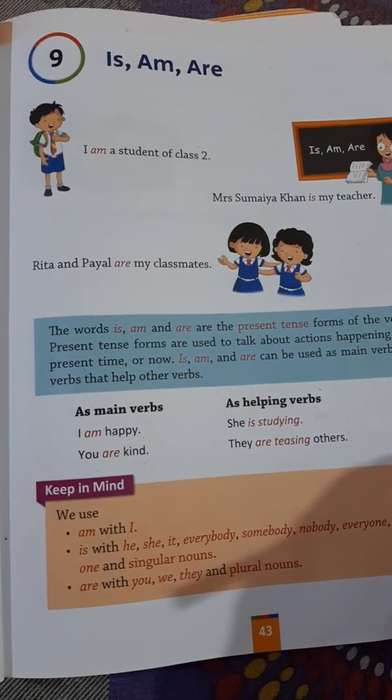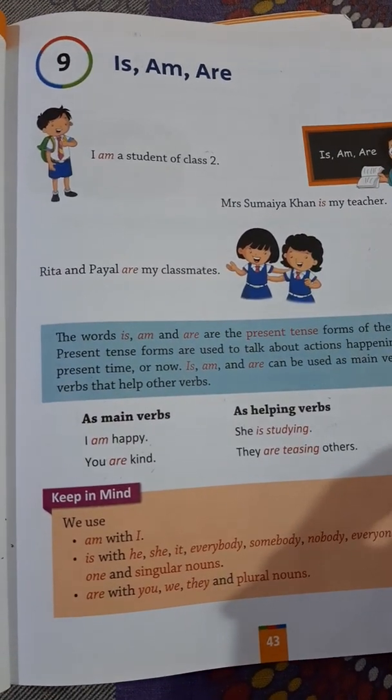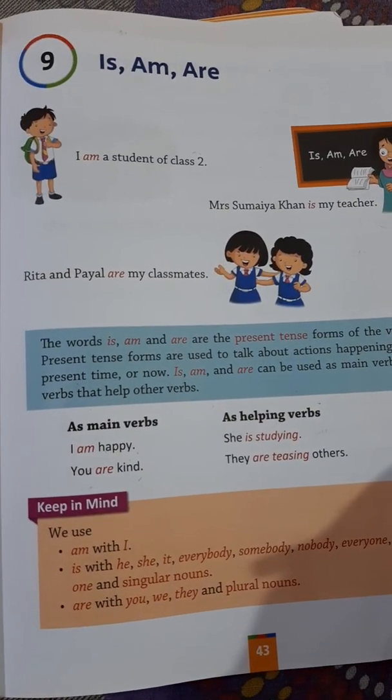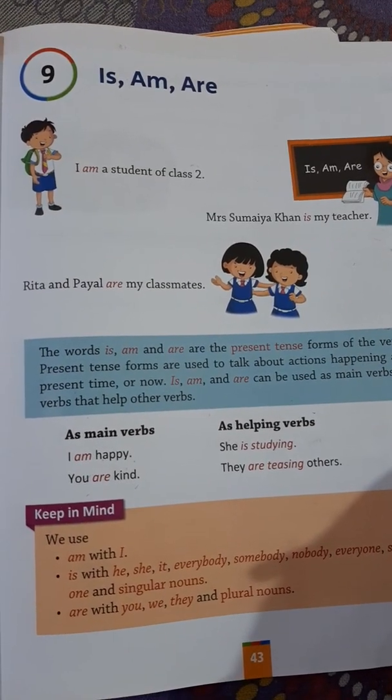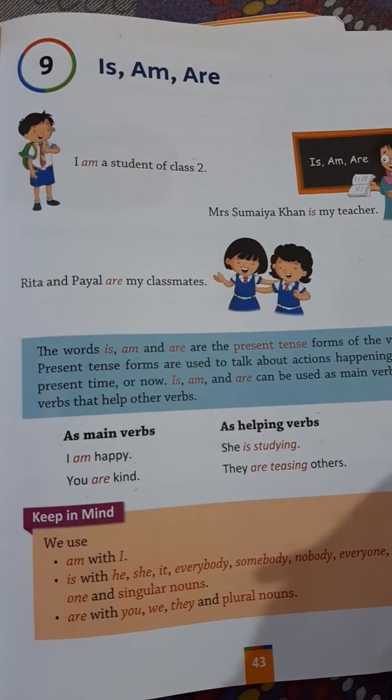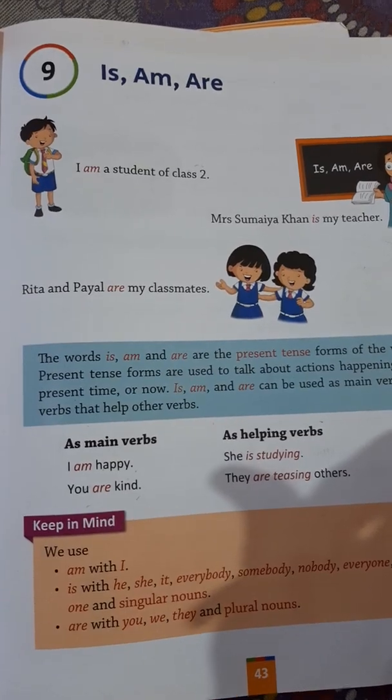Good morning, children. Today we are going to do English literature lesson number 9, page number 43 of your English grammar book. The topic is use of is, am, are.